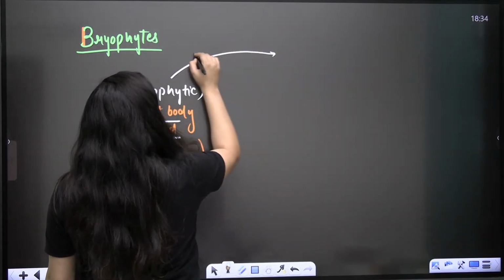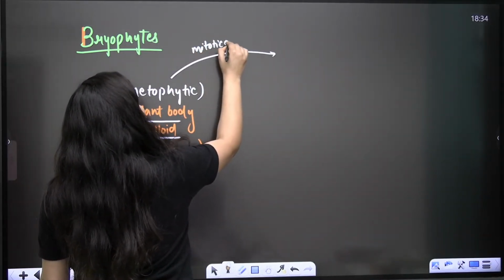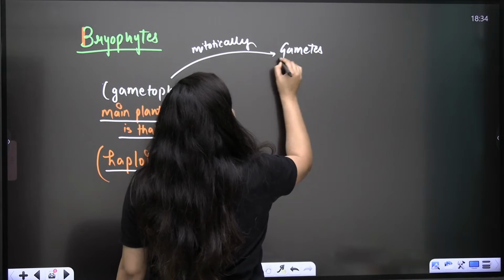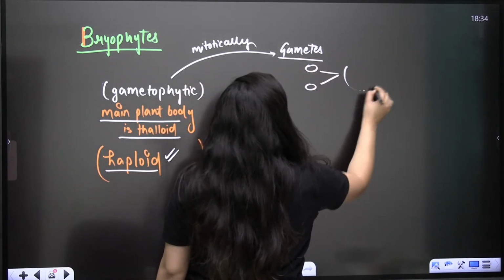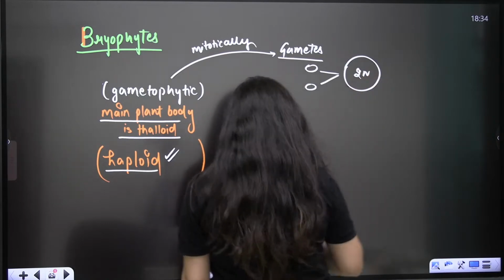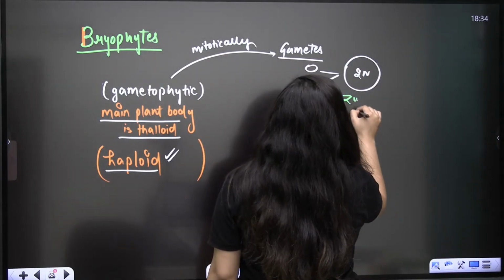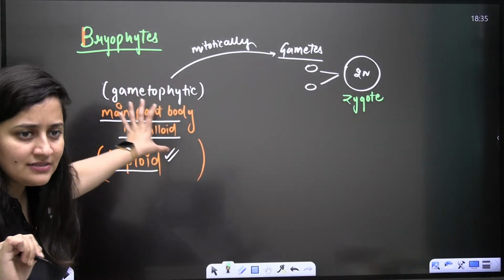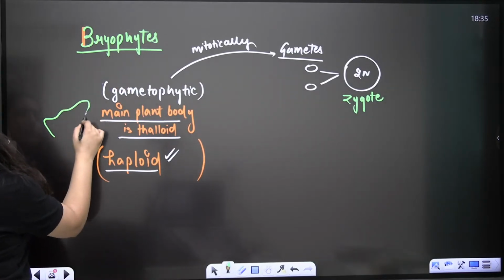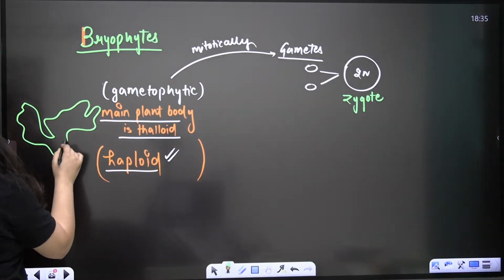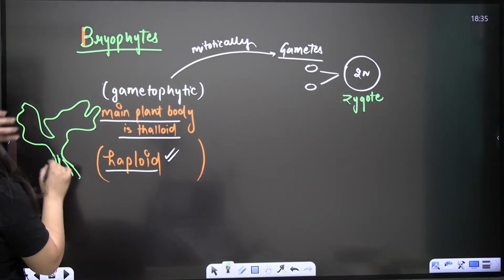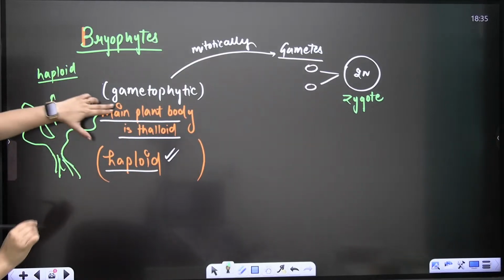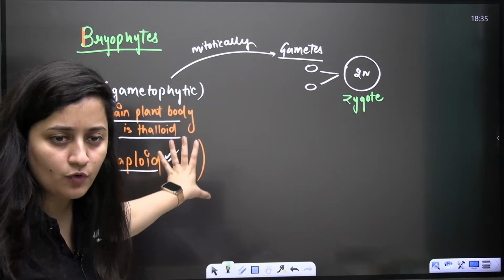Now what will happen? Mitotically it will form gametes, of course. Those gametes will fuse and form a diploid zygote. In the case of bryophytes, you will be having the main plant body, which is haploid. If it is haploid, it means it is gametophytic. So it is the gametophyte which is the independent photosynthetic phase here.